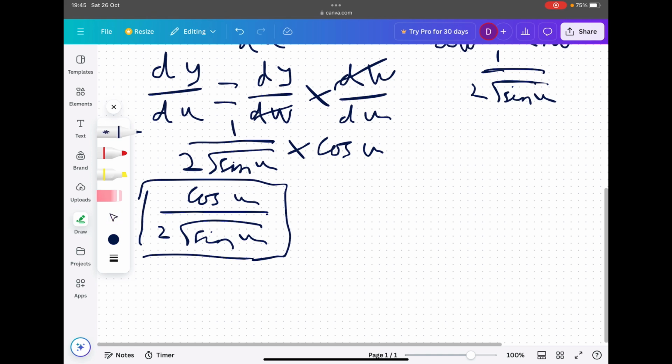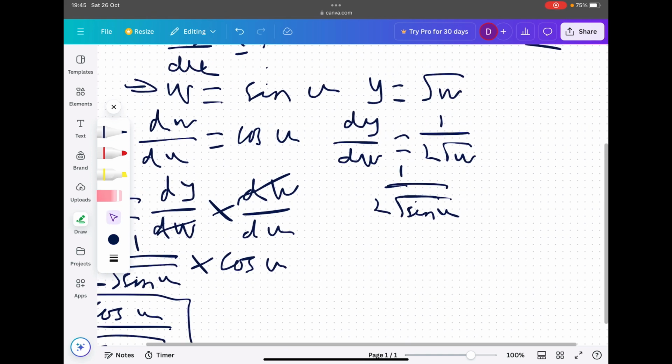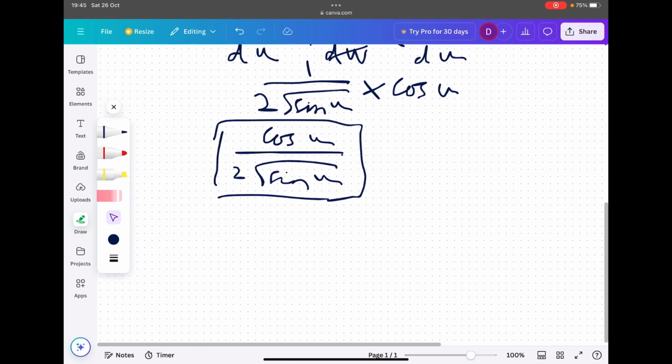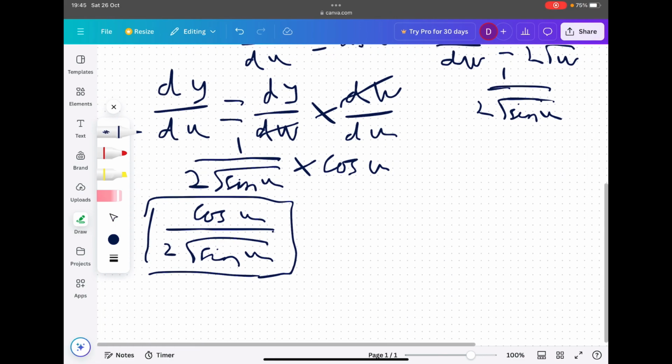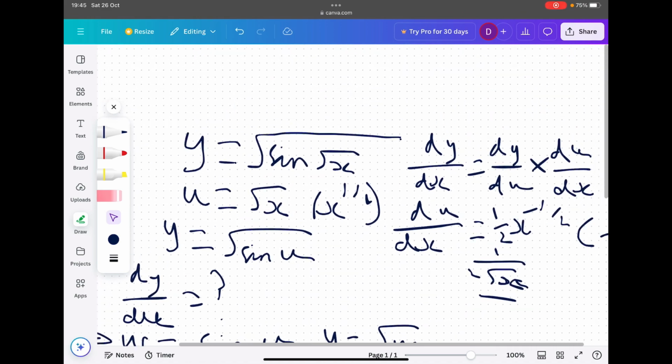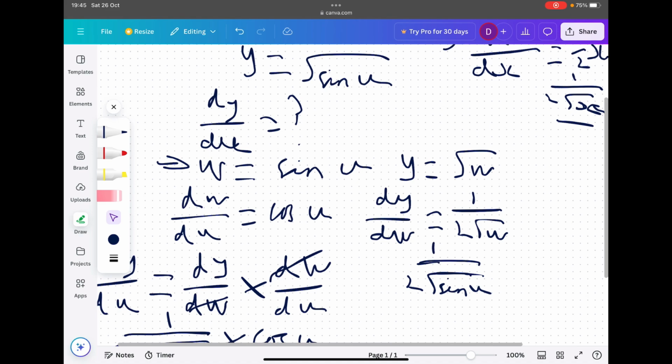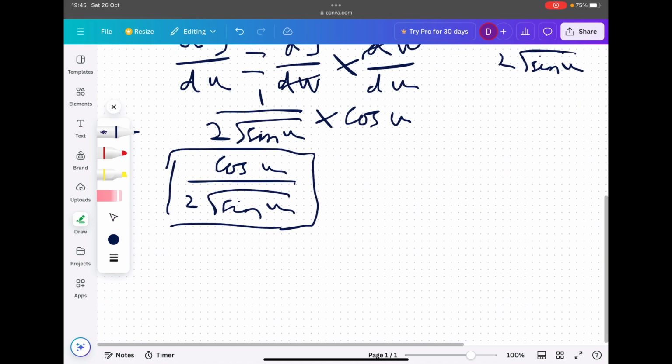Essentially what we're going to do is multiply that by this equation, du by dx. That's all we're going to do. But before I do all that, we've got this u to deal with. But we know for a fact, where's u? Hello, u. u is equal to root x. So why don't we just substitute u for root x?